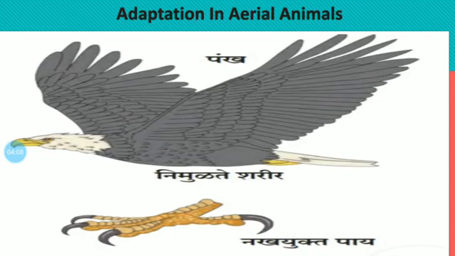The weight of the feathers is so minimum, and with the help of that minimum weight these birds can fly easily in the sky, because their body is lightweight and with the help of that they can easily fly with the help of their wings.